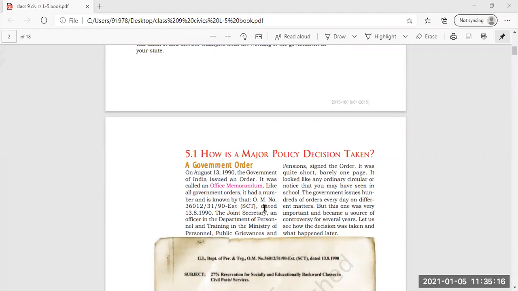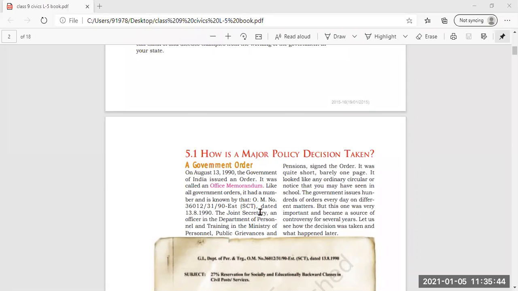That means an office memorandum. What is an office memorandum? It explains the policy or decision of the government issued by the appropriate authority. Appropriate authority is the government of India. So the office order was issued on August 13, 1990, and it was called Office Memorandum. Like all government orders, it had a number and is known by that.